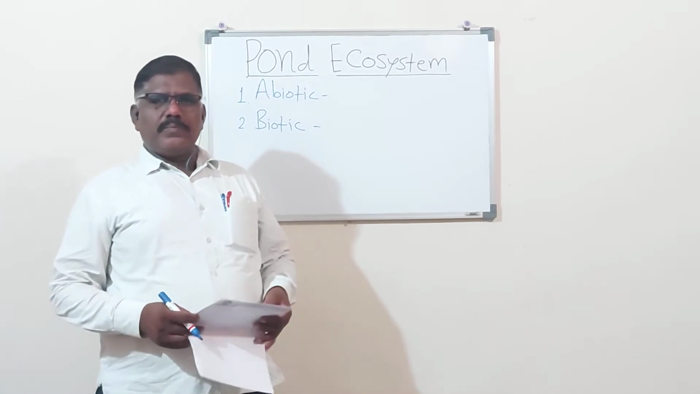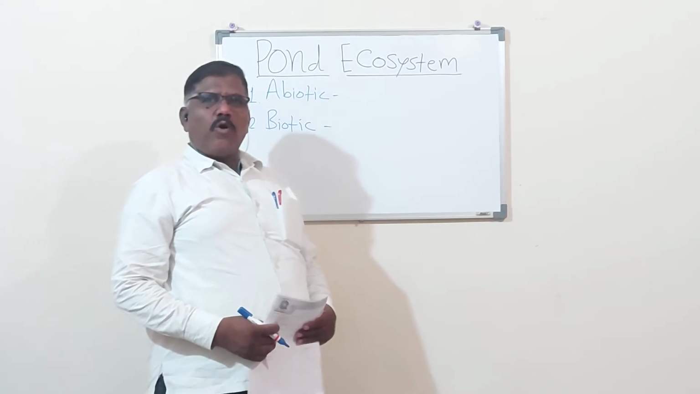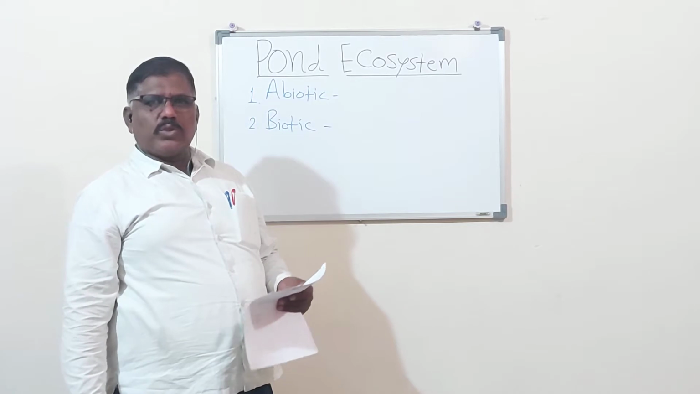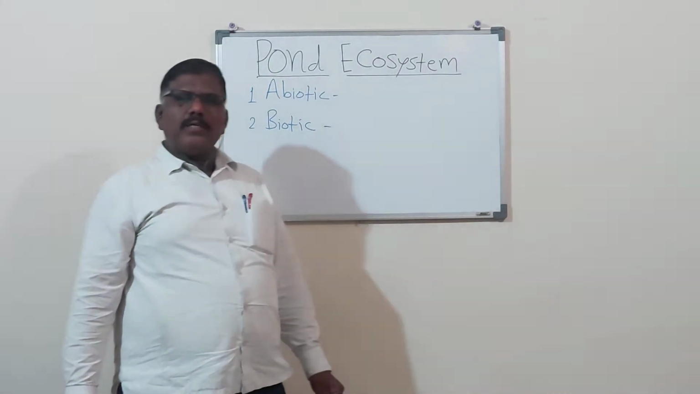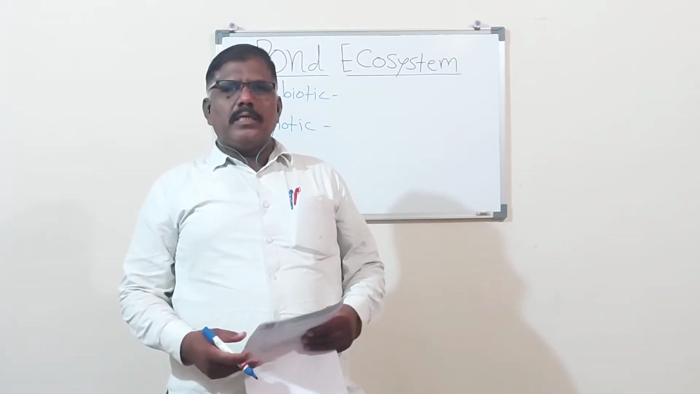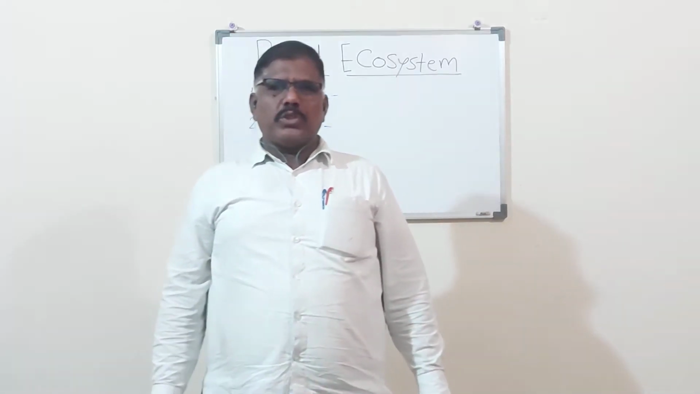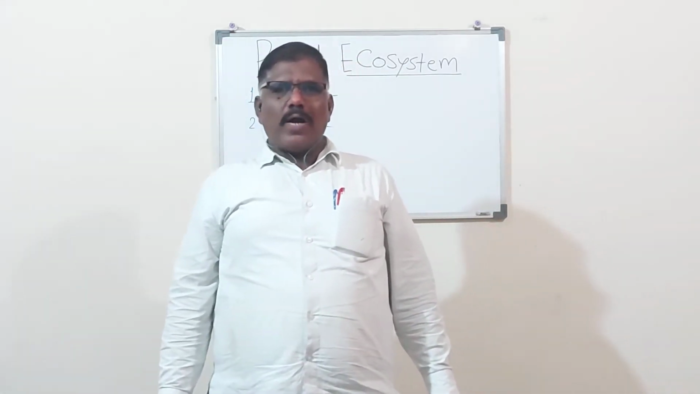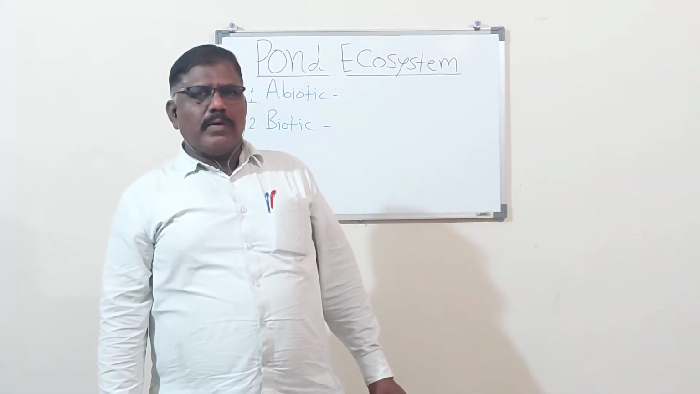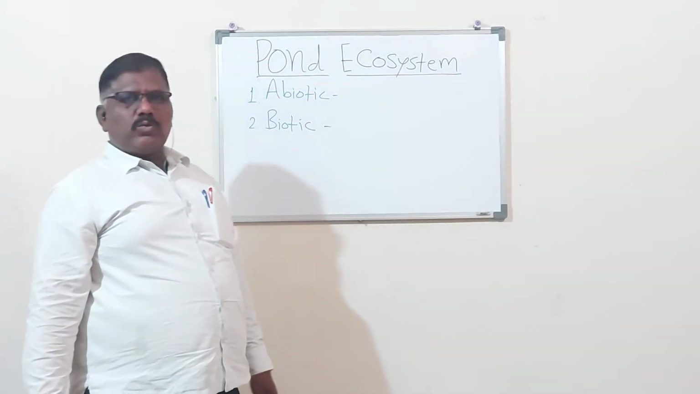Today our topic is the pond ecosystem. This pond ecosystem is an example of an aquatic ecosystem. You know that an aquatic ecosystem means the ecosystem in water. Again, there is a classification of ecosystems. There are different types of water, fresh water and marine water. Here our study of the pond ecosystem is a freshwater ecosystem.